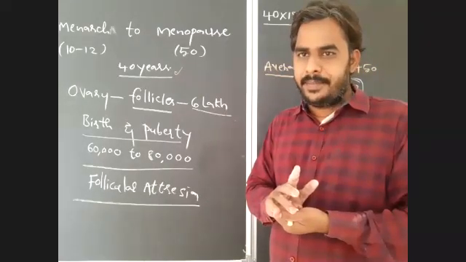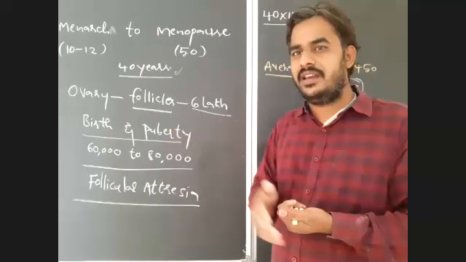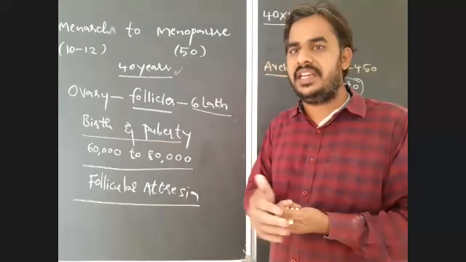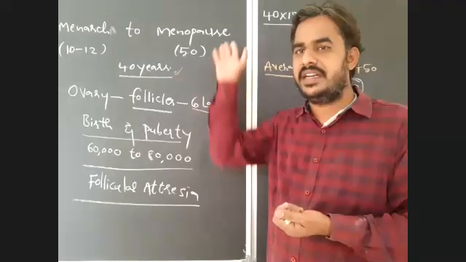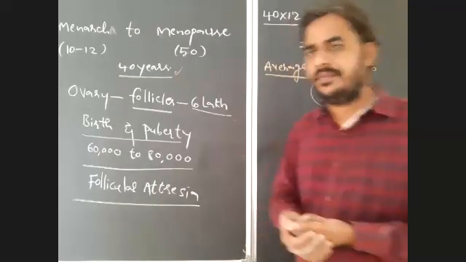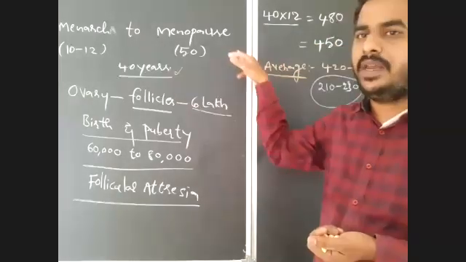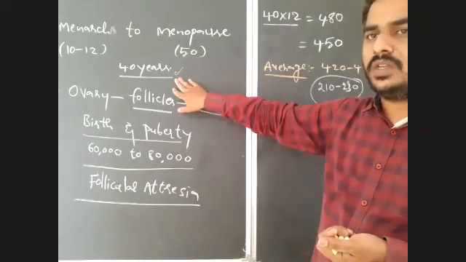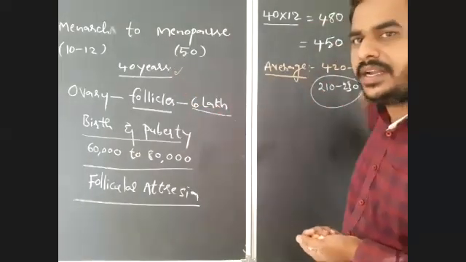Is it clear? So 6 lakh follicles will form. 60 to 80,000 will remain in the ovaries after puberty. In this 60 to 80,000, only 210 to 230 modify into mature follicles or Graafian follicles. The remaining all will be degenerated after menopause. So a female can produce a maximum of 480 ova if menarche begins at 10 years and menopause at 50 years. If a female produces ova for a maximum of 40 years, 480 ova will be possible.